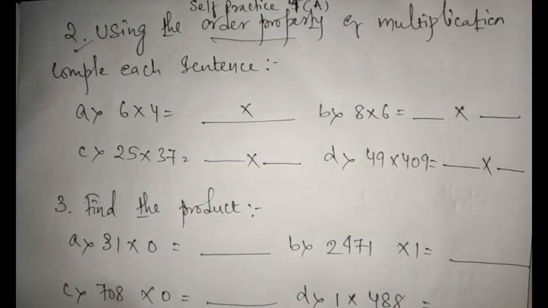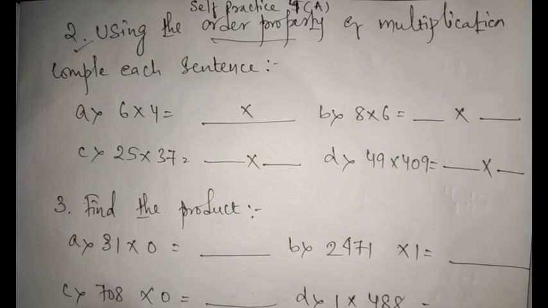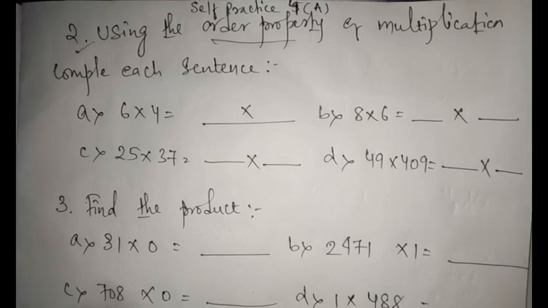I hope you remember order property. I have already mentioned about order property or commutative property, in which changing the order won't affect the result. If you change the order, it won't make any difference. The result will be the same. Say 3 into 2 is equal to 6. 2 into 3 is also 6. So that is your order property.